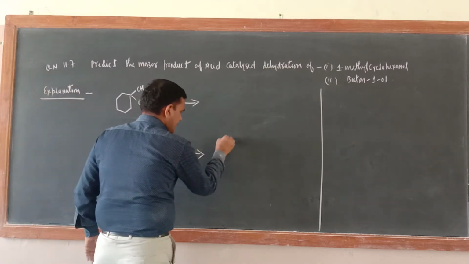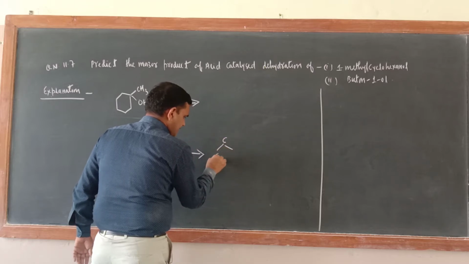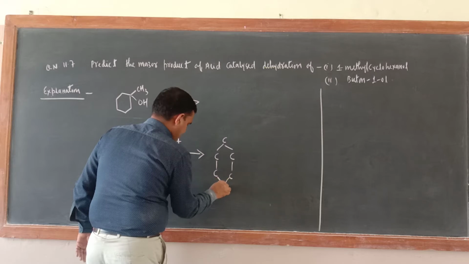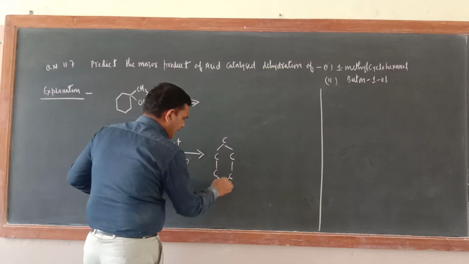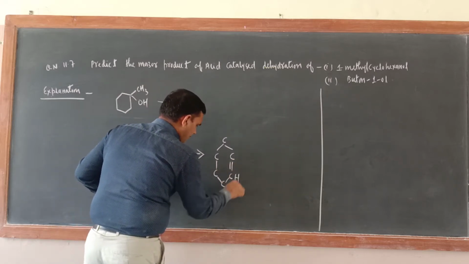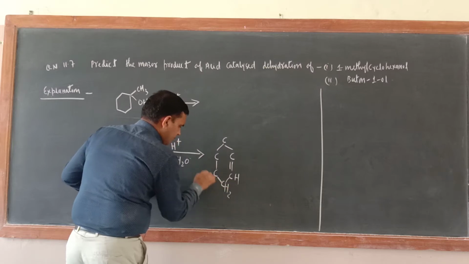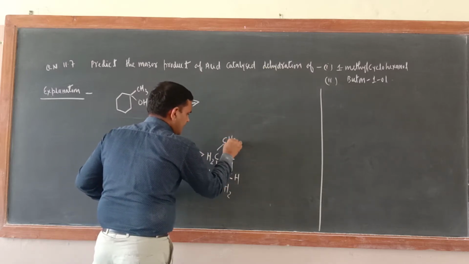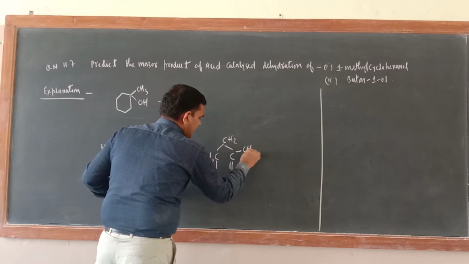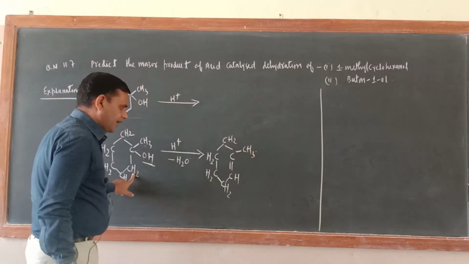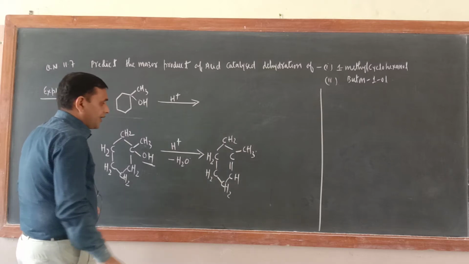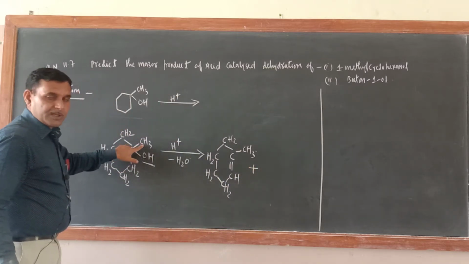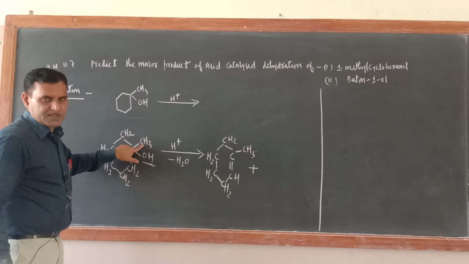Suppose this is C, C, C, C and C. Suppose it is coming out from here. So here the double bond would be there. Here CH2, here CH2, here CH2 and here CH2, and this would be as such CH3. This is one product. This is one type of beta elimination.